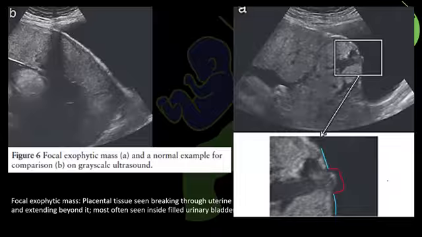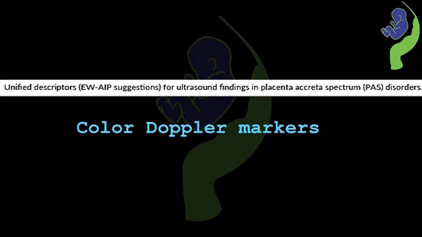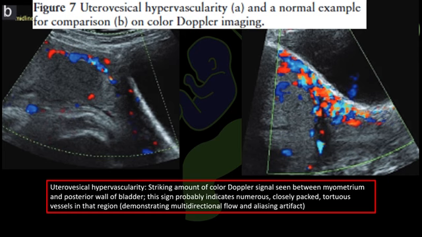Now let's move on to color Doppler markers. Out of that, the first one is utrovesical hypervascularity.